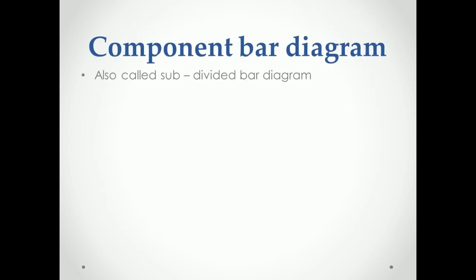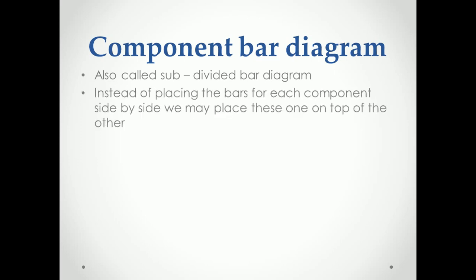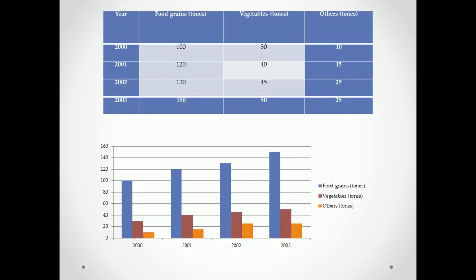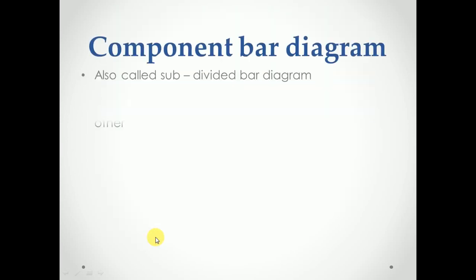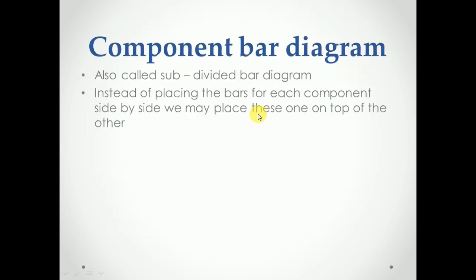It is also called a subdivided bar diagram. Instead of placing the bars for each component side by side, we place them on top of each other. We place the second bar on top of the first bar and the third bar on top of the second bar. That is called a component bar diagram.